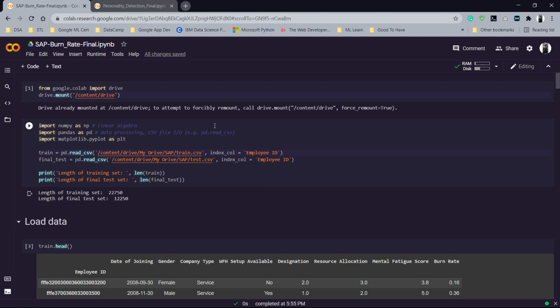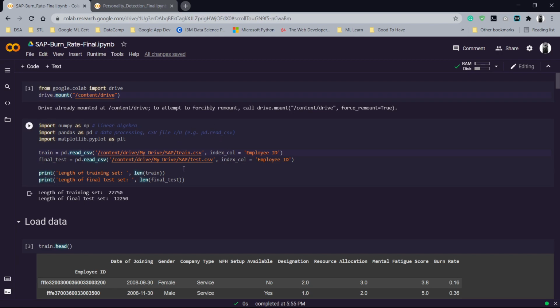I will be starting with the backend, where we have split it into two parts. Those are namely predicting the burnout of a person and also predicting his personality type, as to if he will come forward with his problems or not. If he is getting burned out, will he be able to convey this to his HR or not? So I will be explaining to you the burnout part right now.